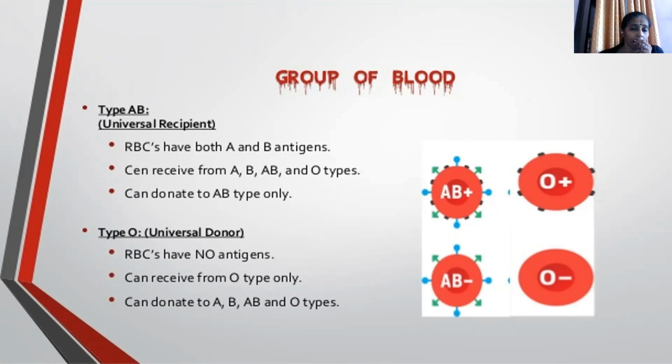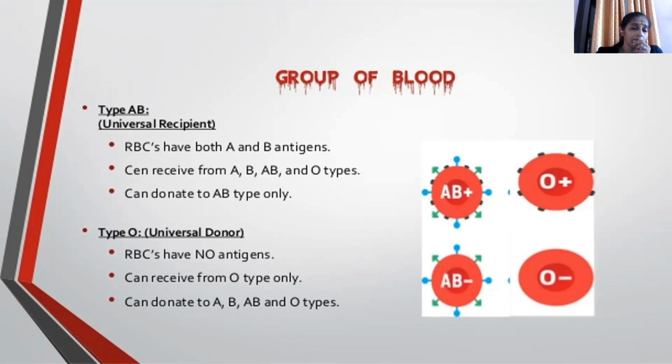Because of the presence of both antigens, they can receive from A, B, AB, and O types. They can donate to AB only; they cannot give blood to anyone else. So they are universal recipients, and can obtain blood from anyone.